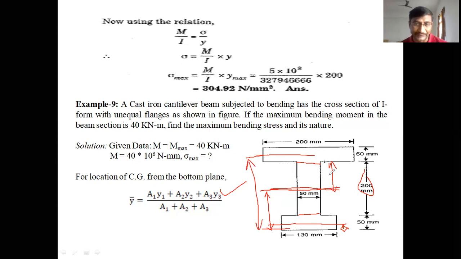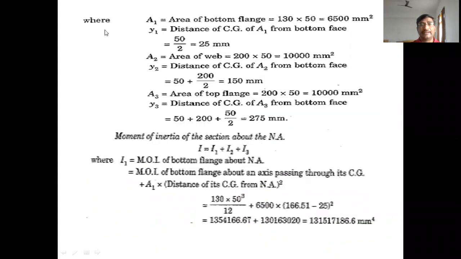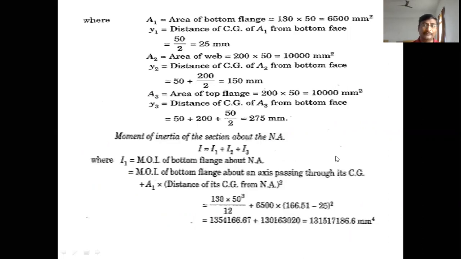Y1 means the center of gravity of the A1 area from the bottom axis or bottom layer. Y2 is the center of gravity of the web portion from the bottom layer. Y3 means the center of gravity of the small flange from the bottom layer. A1, A2, A3 are their areas. Dear students, like this, already you studied about the location of center of gravity for different shape of sections. So A1 is the area of the bottom flange. Here in this problem, this bottom flange is taken as A1, upper flange is taken as A3, and web portion is A2.